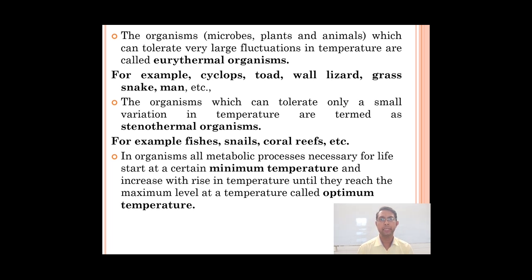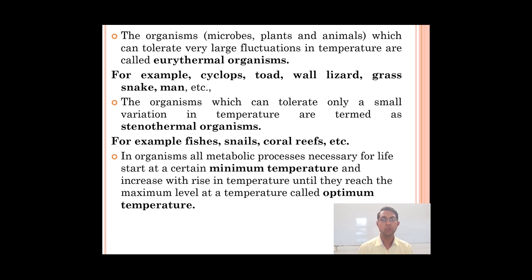On the other hand, some organisms cannot tolerate large variations. They require a particular temperature and are known as stenothermal organisms. So eurythermal and stenothermal are the two types of organisms depending on their temperature requirement.